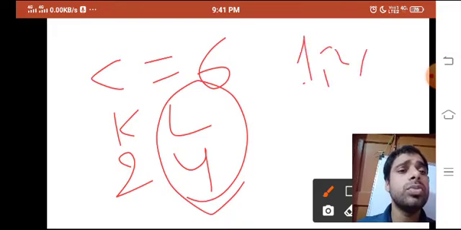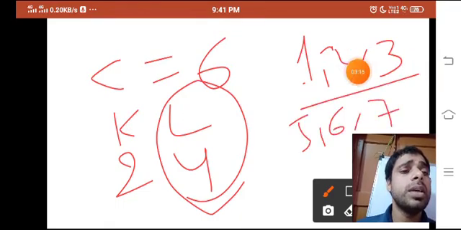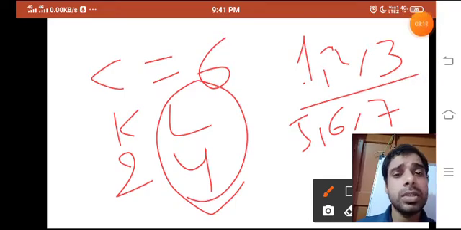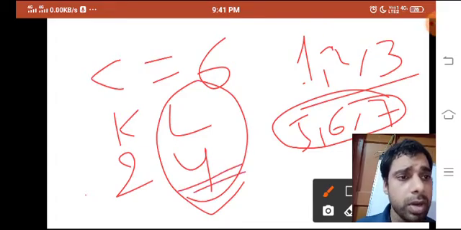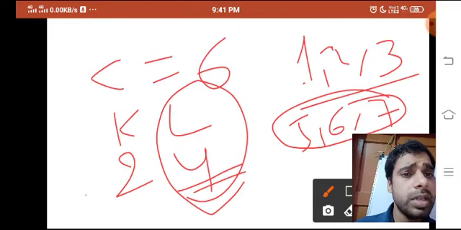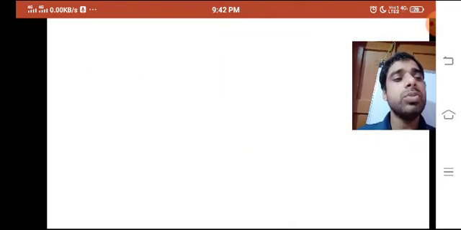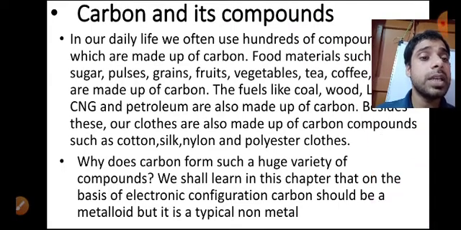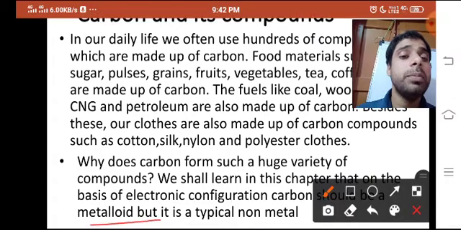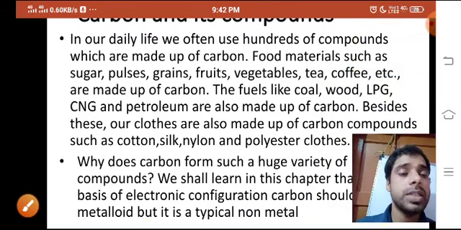1, 2, 3: this one is metal. 5, 6, 7: this one is non-metal. The 5, 6, 7 are non-metals. But if it is 4, then as we have discussed, this one should be a metalloid. Why is this a typical non-metal? Why are we saying that carbon is a non-metal? So that is the thing we have to study in this chapter. Based on the electronic configuration, carbon should be a metalloid, but it is a typical non-metal. So we will all discuss that.